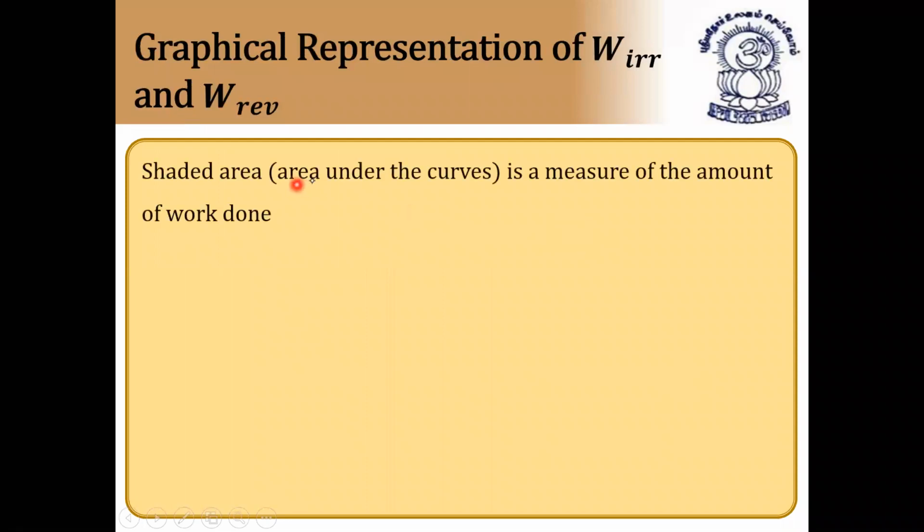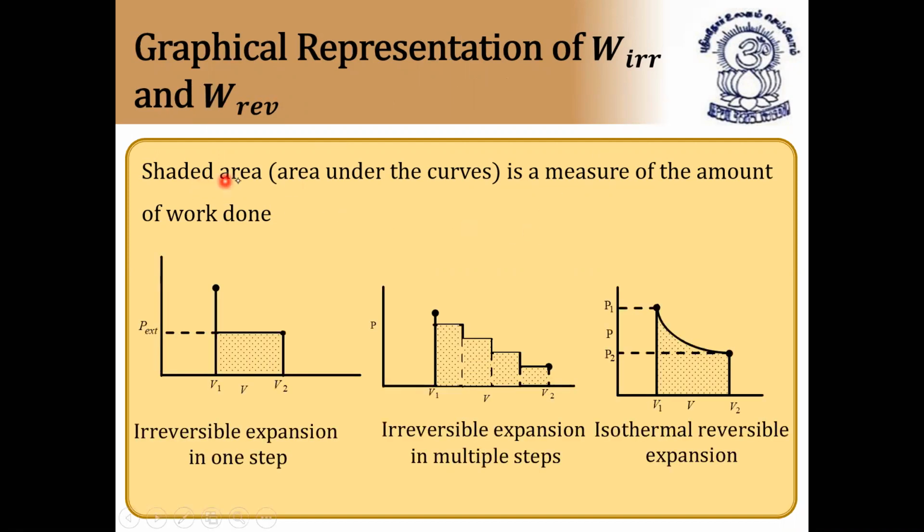Next, graphical representation of work done and work in an isothermal reversible process, reversible expansion. Let us see now. The shaded area under the curves is a measure of the amount of work done. So work done is equal to the shaded part. Here external pressure is applied and pressure is kept constant, so volume changes from V1 to V and V to V2 finally.